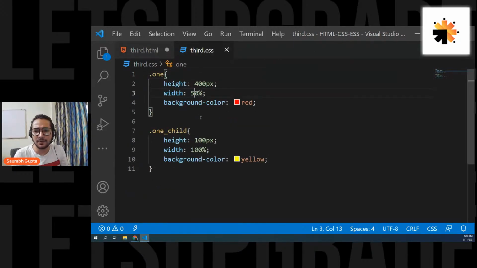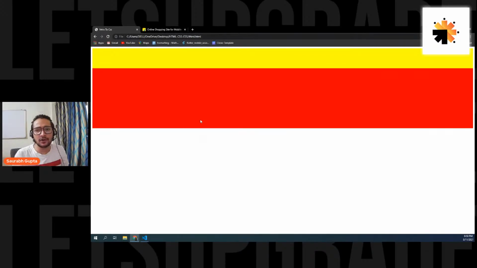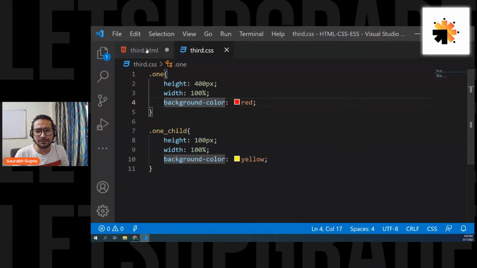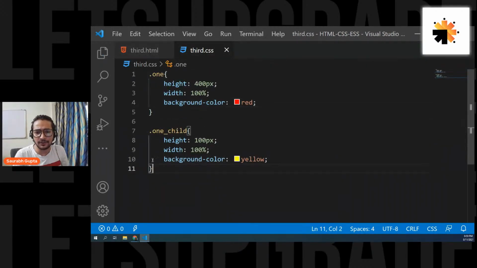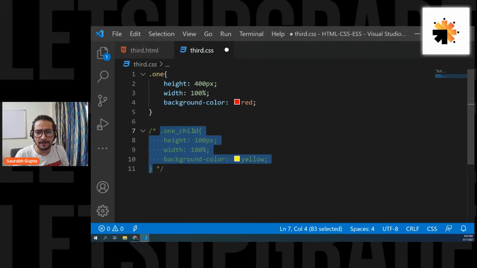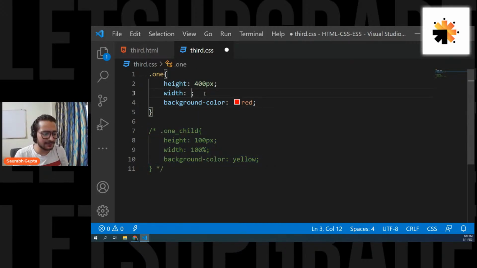And also let's make it 100% now. So if I make it 100%, see, both are full because red is going 100%, and accordingly the yellow is also going 100%. But now we want to learn a few more things here. So for that, I'm going to comment out this one child. I don't need this. I'll also comment out this, and just for now, let's give it like 20% width.